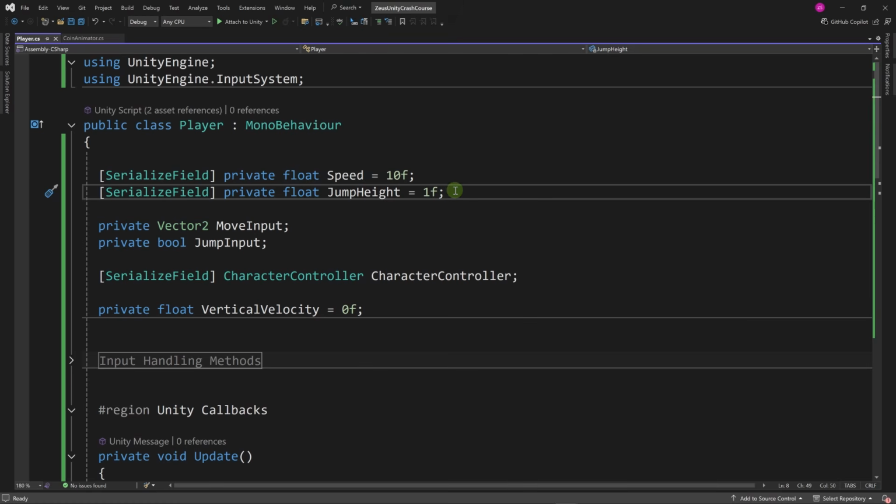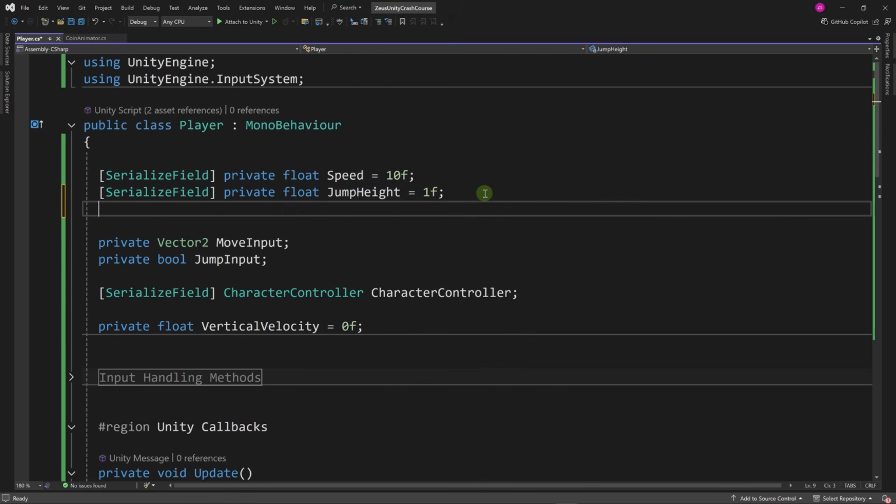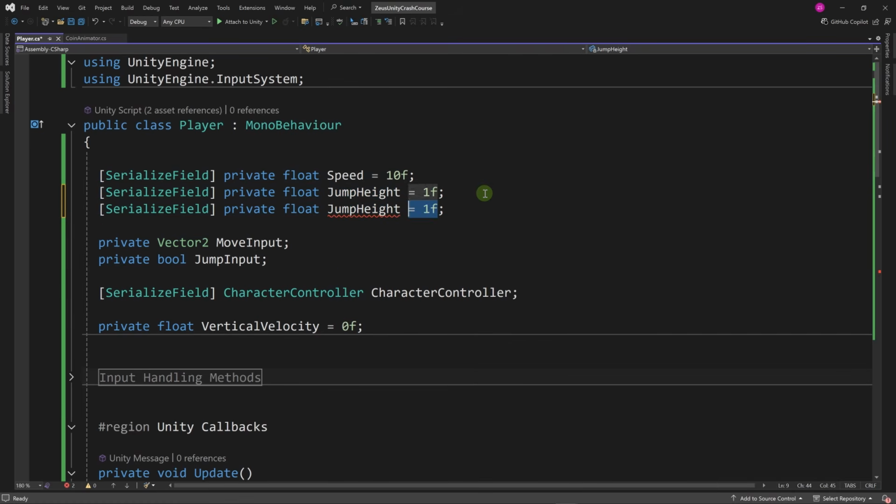Let's add another float. Let's just copy this one so we can do it quickly. Let's say gravity scale and let's set it to 2 or 3 by default. By the way, the values that we set here don't matter because the values that will be stored in the objects in your inspector and on the prefabs will be defined by Unity. These are just the values that will be set the first time you add this script to the object.